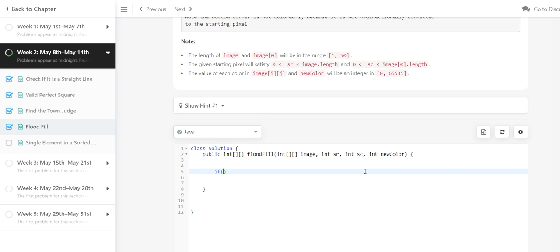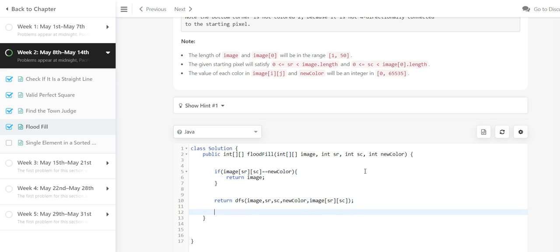So first we will check the edge case or the base case. If the starting point's value already equals the new color, which is the new value we need to replace, we don't need to do the modification and go through the depth first search. We will just return the array back. Otherwise we will return DFS, and we will pass image, coordinate index, the new color, and also the starting point's value.